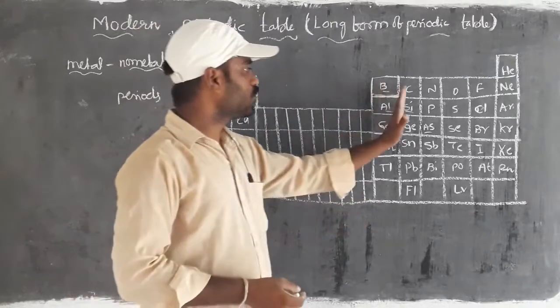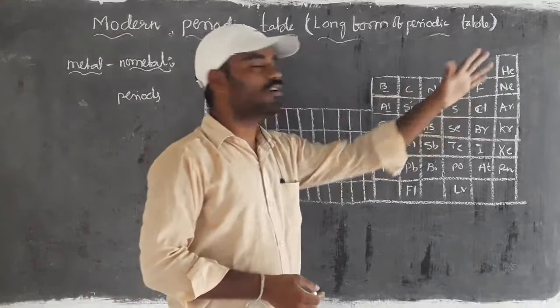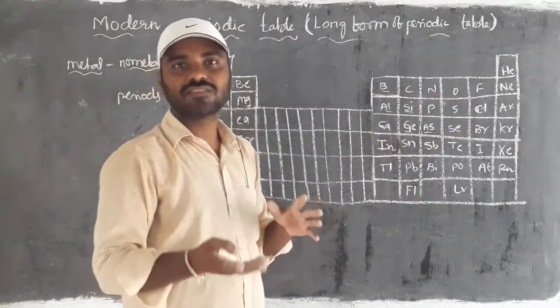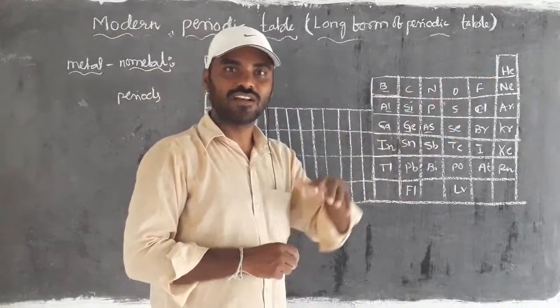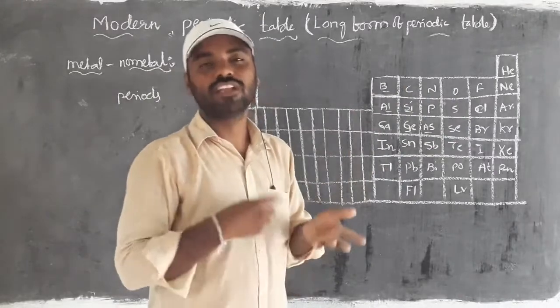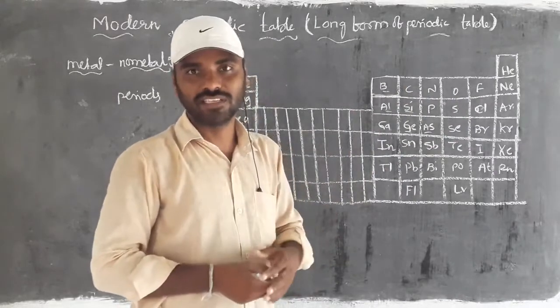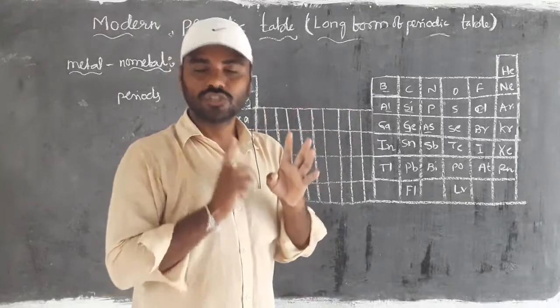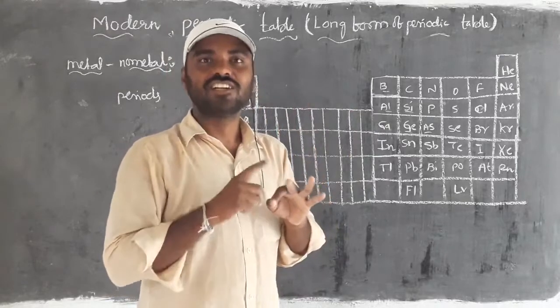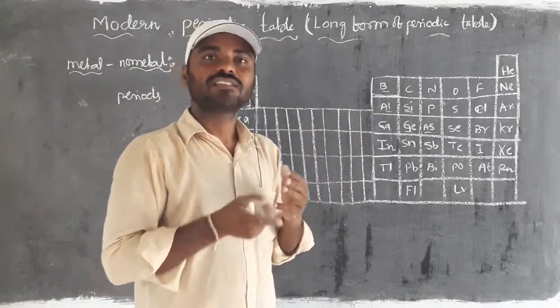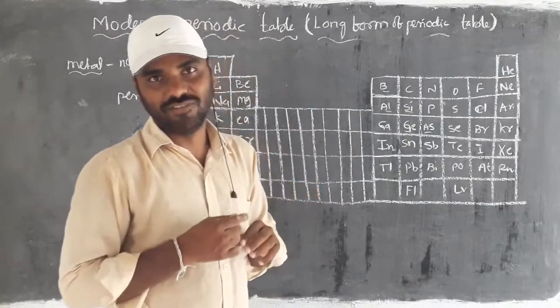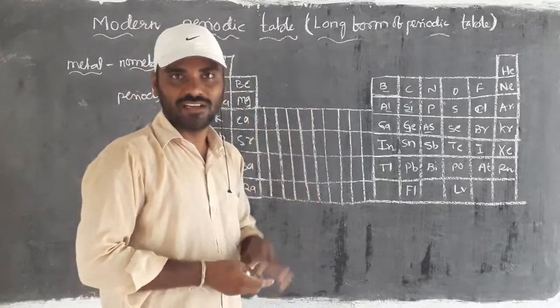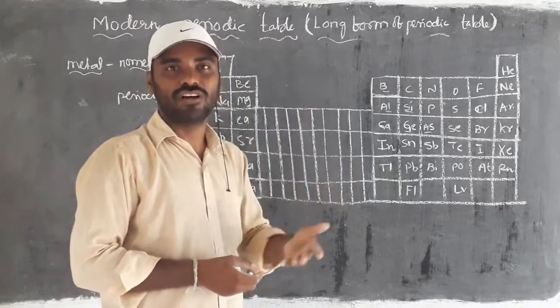Then once you cross this place, the remaining are all gases. Gases we do not consider as metal, because already in 8th class we have the knowledge of what a metal is and how to identify it. They have 6 properties: sonorous, lustrous, ductility, malleability, thermal conductivity and electrical conductivity. Then the sample we consider as metal. Otherwise that is a metalloid or non-metal.